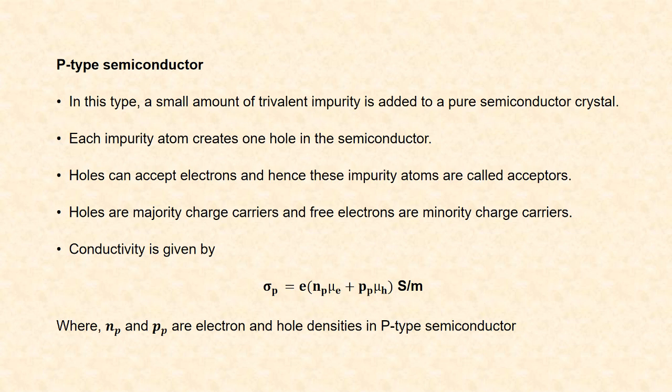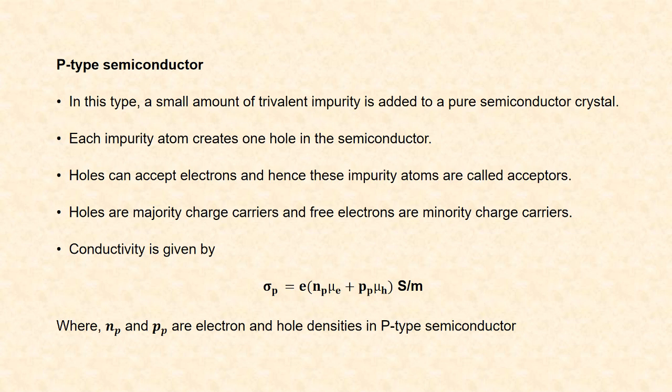Next is the P-type semiconductor. In this type, a small amount of trivalent impurity is added to a pure semiconductor crystal. Each impurity atom creates 1 hole in the semiconductor. Hence these holes can accept electrons from the other atoms. They are called acceptors. In P-type semiconductor, holes are the majority charge carriers and free electrons are the minority charge carriers.